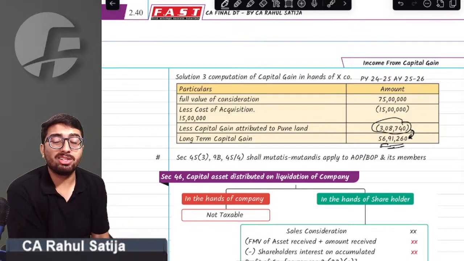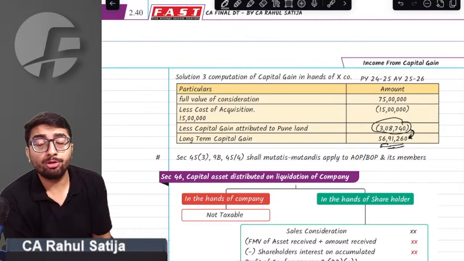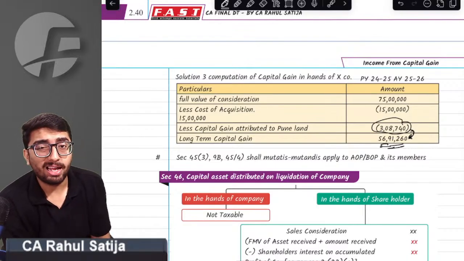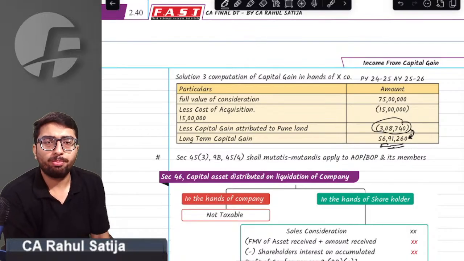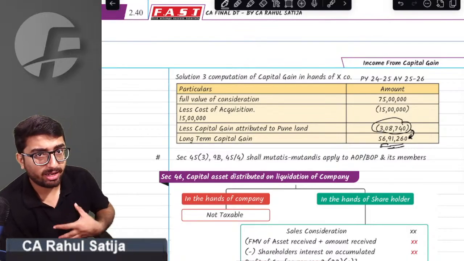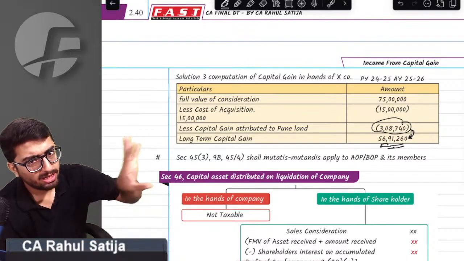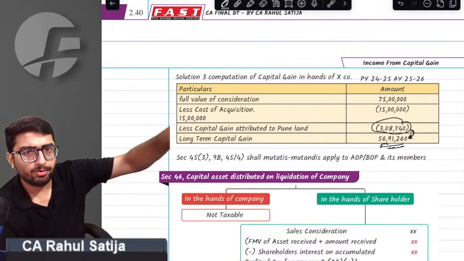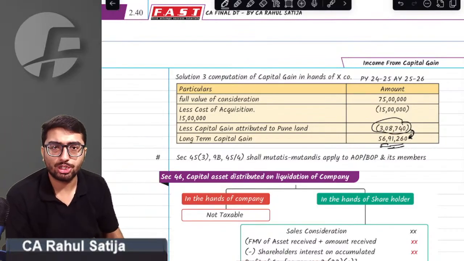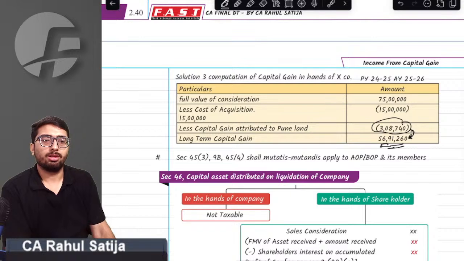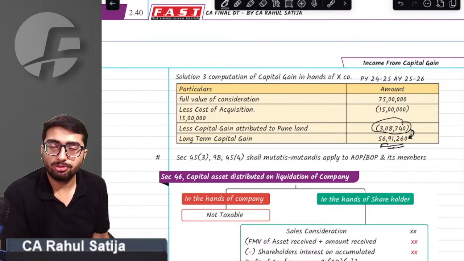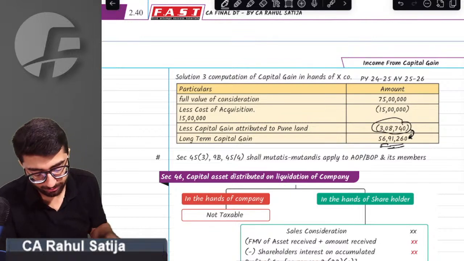There is also a proviso to this section. The proviso says that provisions of section 9B and section 45(4) apply mutatis mutandis to an AOP. If any asset is being given by the AOP to its member at the time of dissolution or reconstitution, the same provisions are going to apply in that transaction also. We're done with that topic.